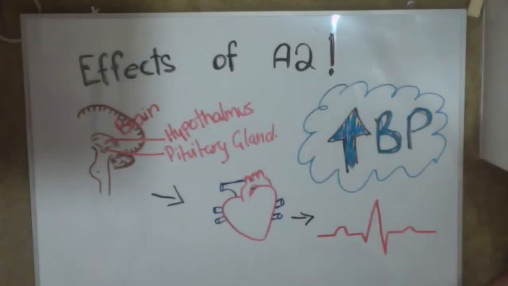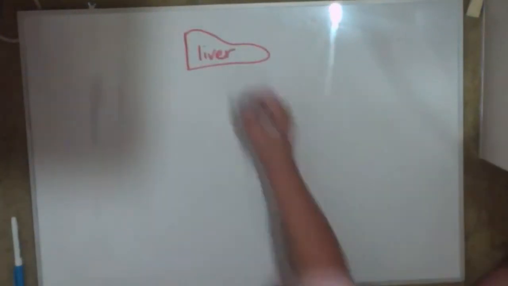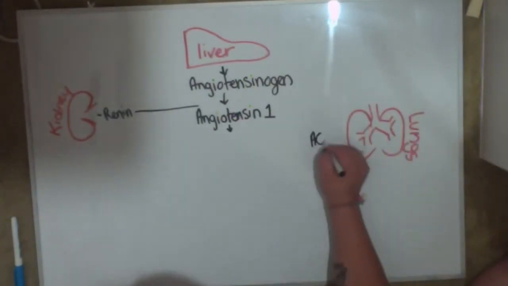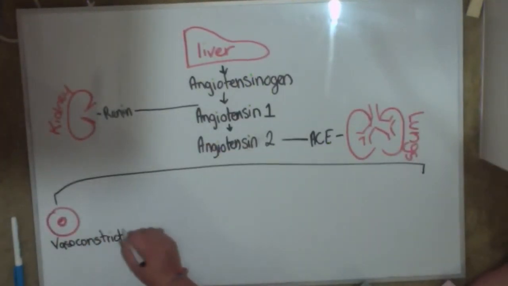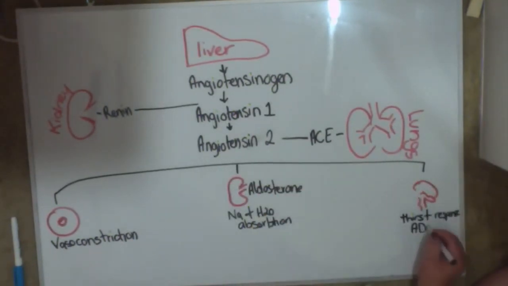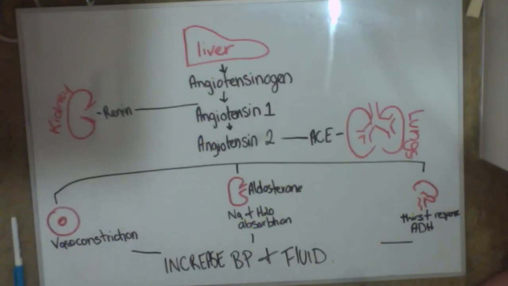RAAS is one of the most complex and important systems in maintaining homeostasis in the human body through the regulation of blood pressure and fluid balance. This negative feedback loop system ensures constant regulated blood flow to all areas of the body and is an essential system for our survival.